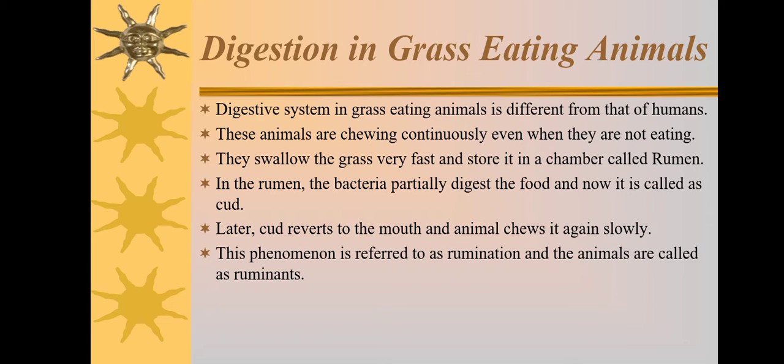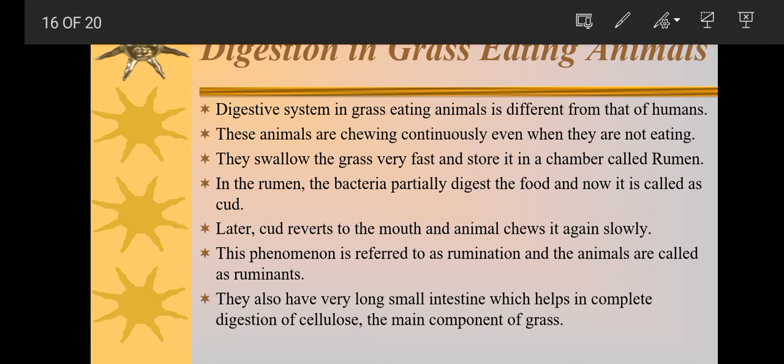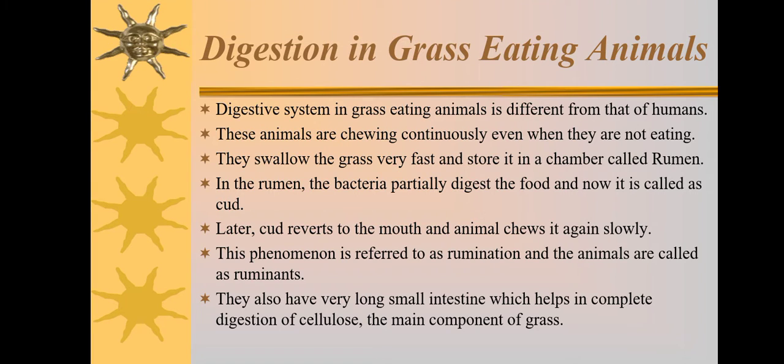This phenomenon is referred to as rumination, and the animals are called ruminants. They also have a very long small intestine, which helps in complete digestion of cellulose, the main component of grass.